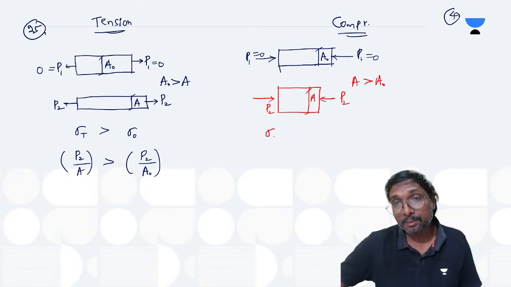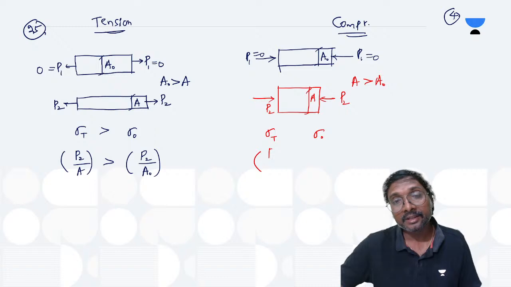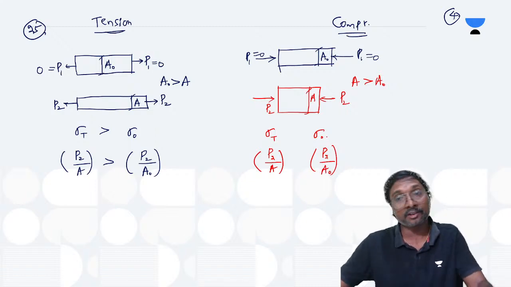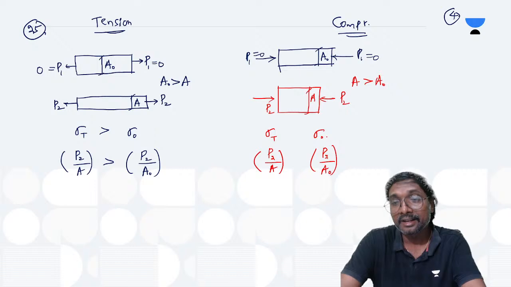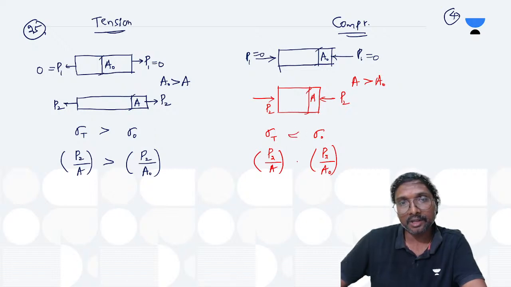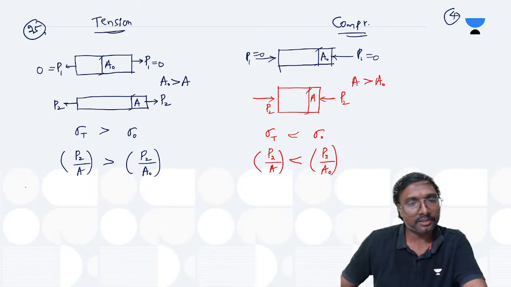Now tell me, which will be higher, sigma T or sigma naught? Sigma T is P divided by this A, and sigma naught is P divided by this A0, because this is the nominal, original initial area, before application of load. Which one is higher? A will be higher. If the denominator is higher, the total value will be lesser, so sigma T will be lesser. Got it now? This is how you are getting it.